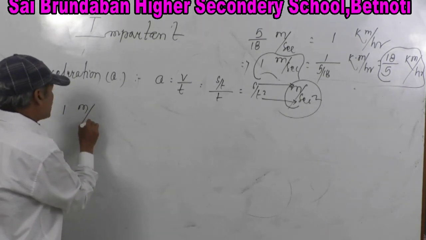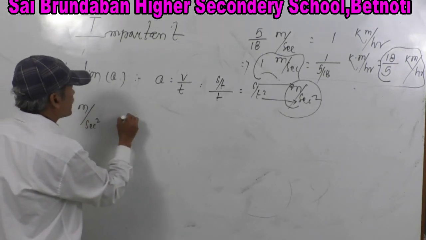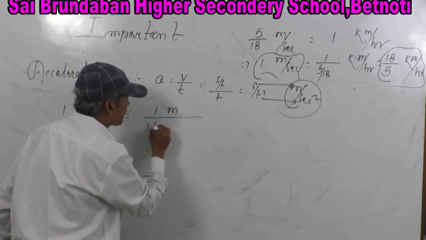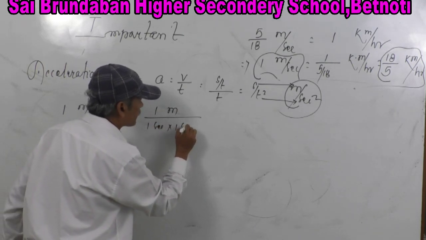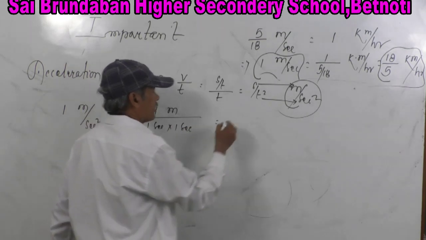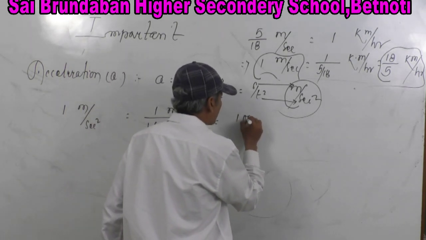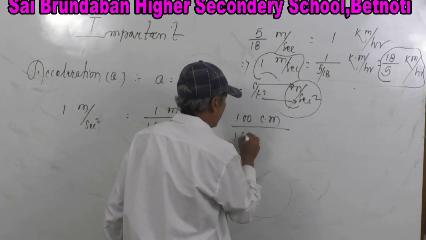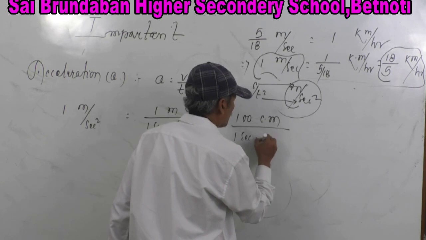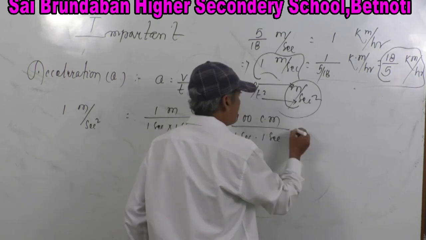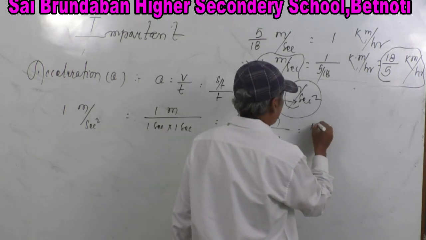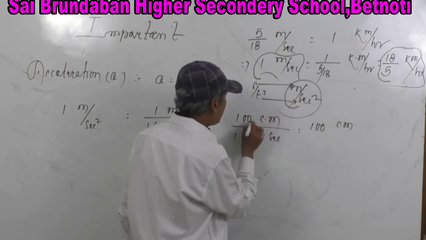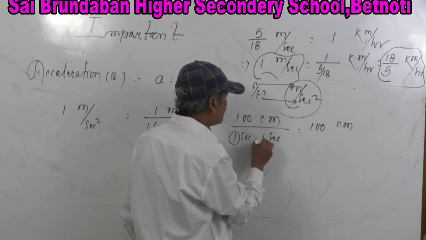Now write down 1 meter per second square. How much is it? 1 meter whole divided by 1 second into 1 second. So I can write this is 100 centimeter for 1 second into 1 second. So ultimately it came out 100 divided by 1 into 1.